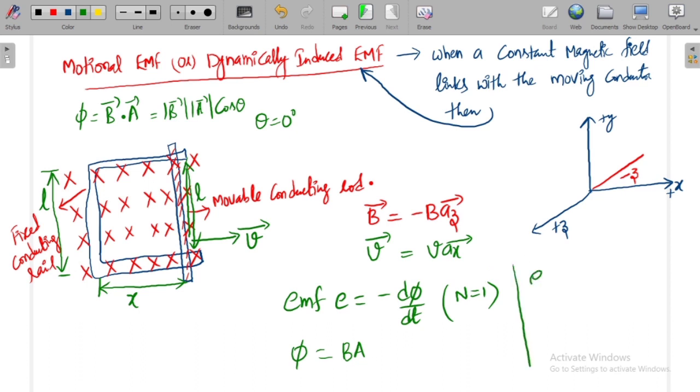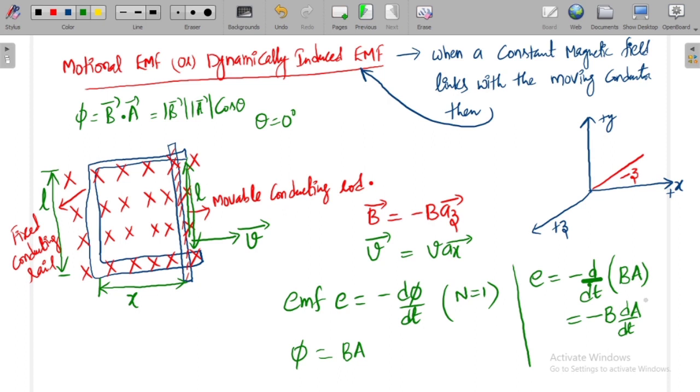Now, what is induced EMF E? It is given by minus d by dt of, in place of phi, B into A. Now, B is a constant value. Magnetic field is a constant magnetic field. It is not changing with respect to time. So I am taking B out of the differentiation. So I can write minus B d by dt of A. Is it right or not?